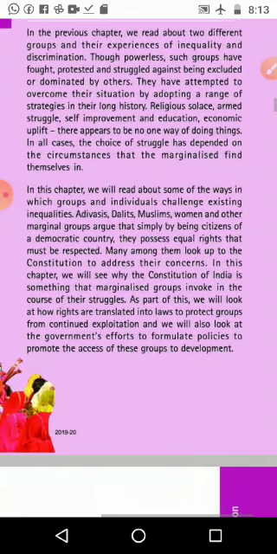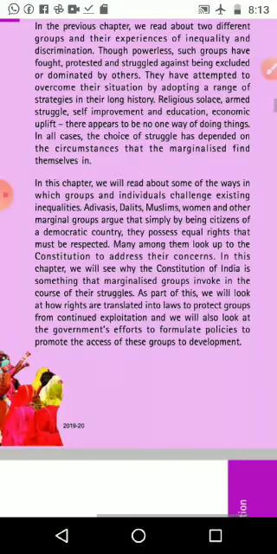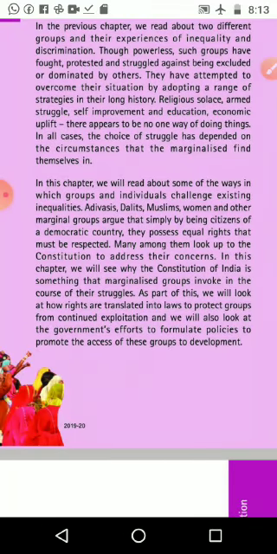In all cases, the choice of struggle has depended on the circumstances in which the marginalized find themselves. In this chapter, we will read about some of the ways in which groups and individuals challenge existing inequalities.